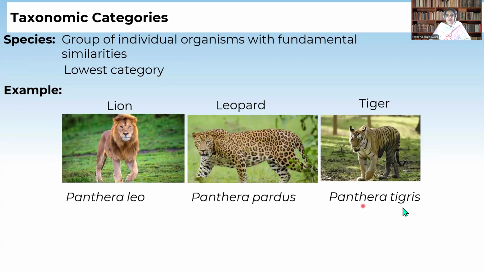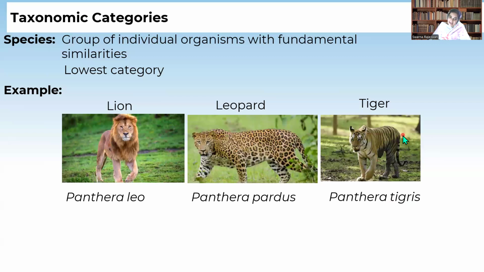But the species name is leo for the lion, pardus for the leopard, and tigris for the tiger. Even though all belong to the same genus, based on some characteristics, a lion is not the same as a leopard, and a leopard is not the same as a tiger.